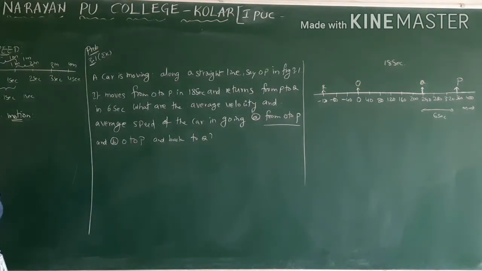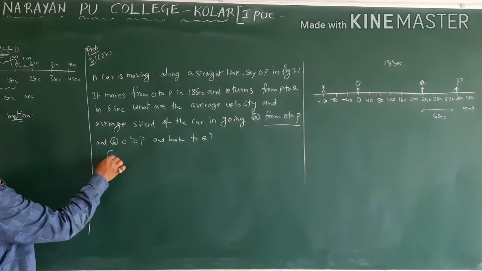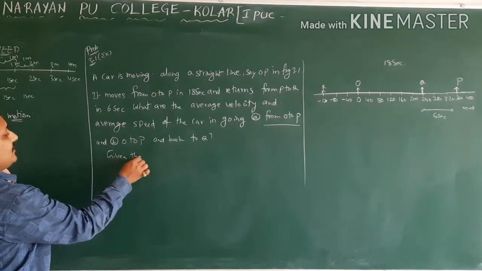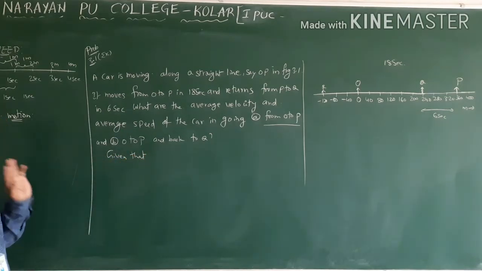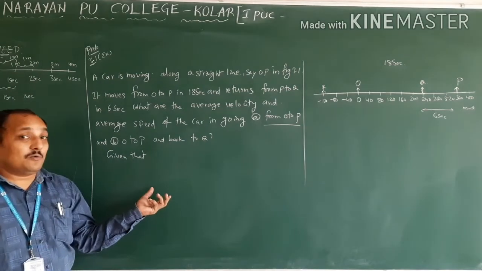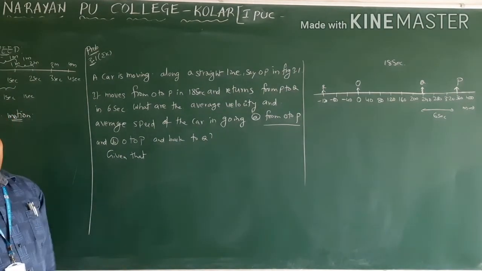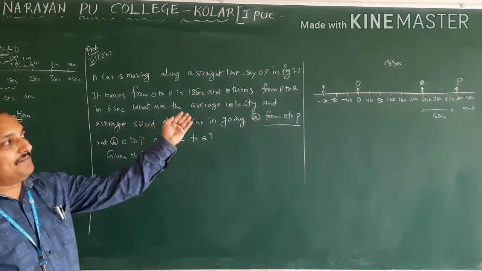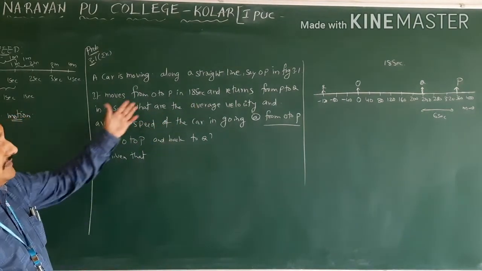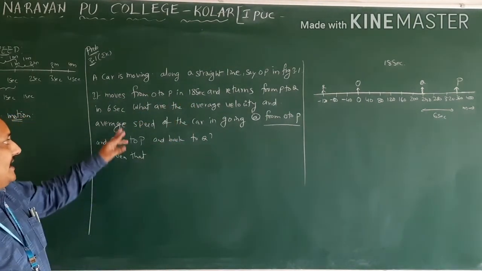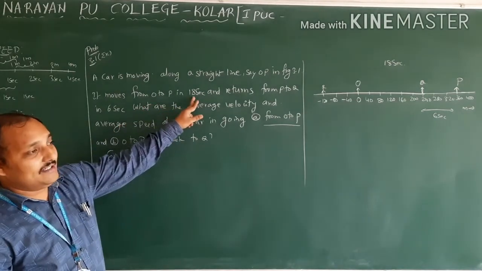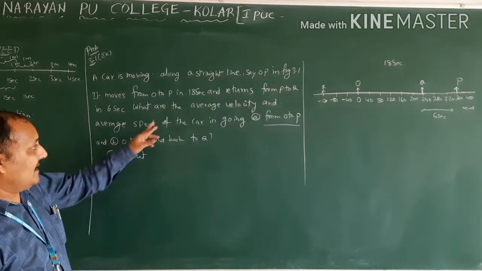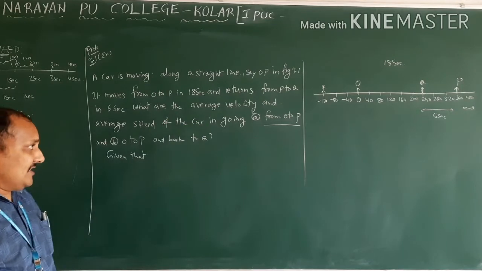So first we will see, whenever they give a problem, first we have to write what is given. So what they give. Next we have to write what we have to calculate. Finally we have to think about the formula. So what they give means the object is covering from O to P. That one already, the diagram is there. Next, how much time is it taking? 18 seconds.